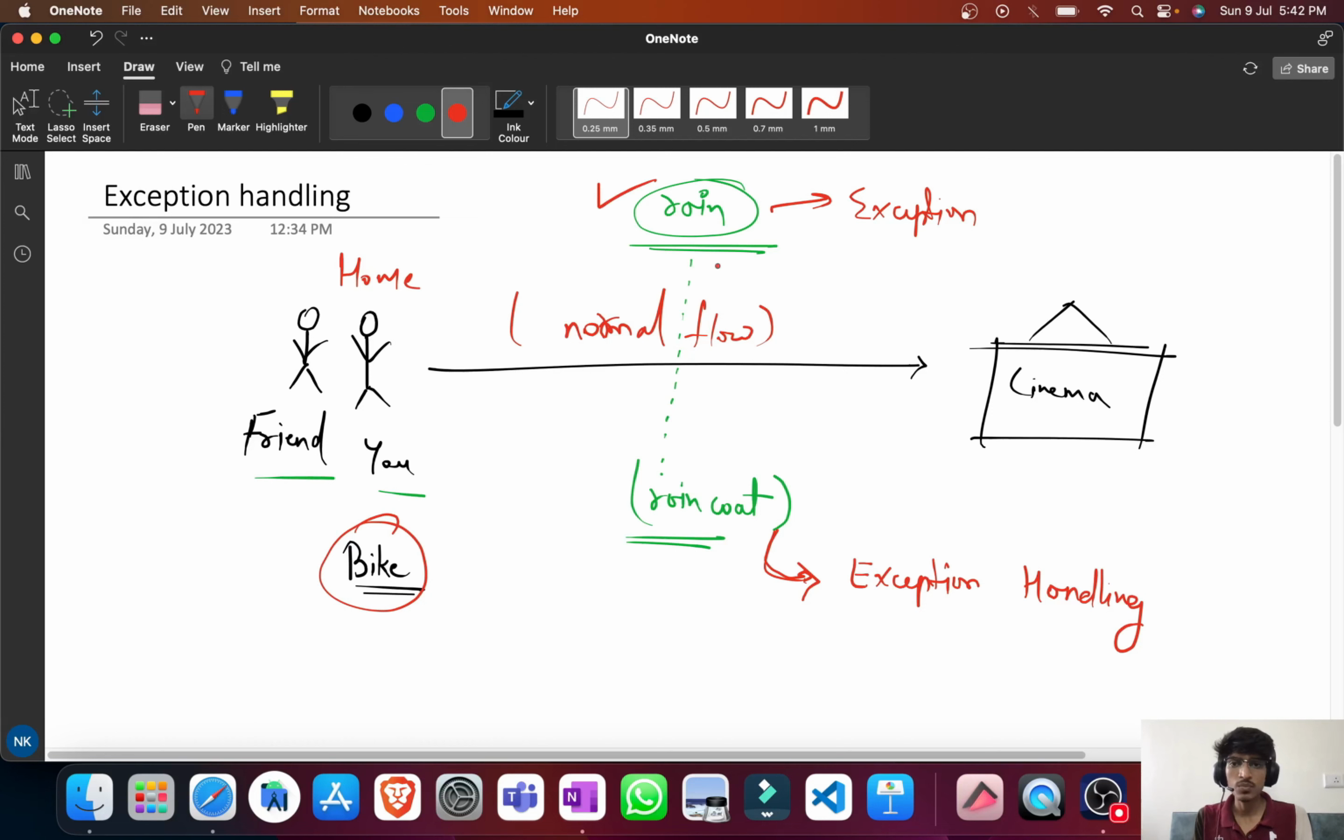Now there is a possibility that your tire may get punctured. There is a possibility that before entering into the cinema hall an ID is required and you forgot that ID at your home. There is a possibility that you forgot the ticket itself. So these things can be referred to as exceptions in real life. Similar things will be happening in our programs as well.